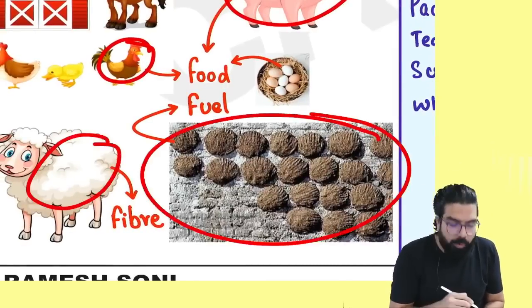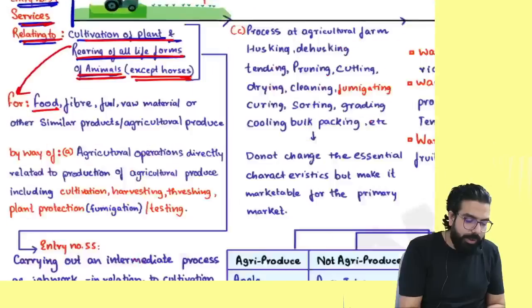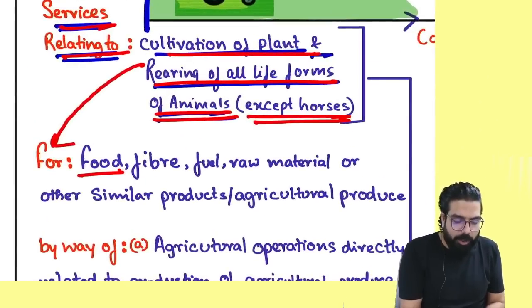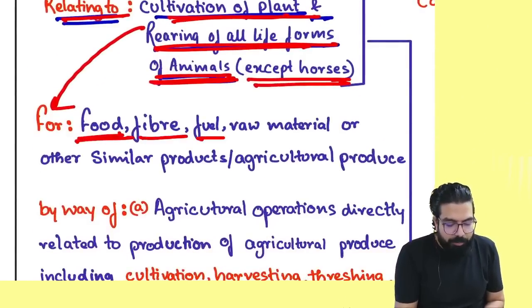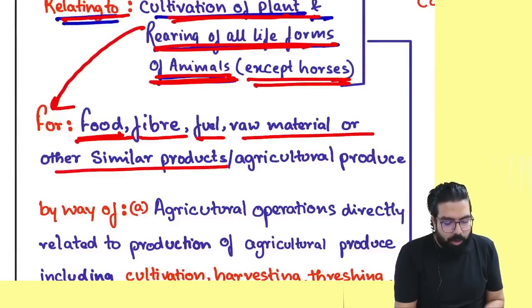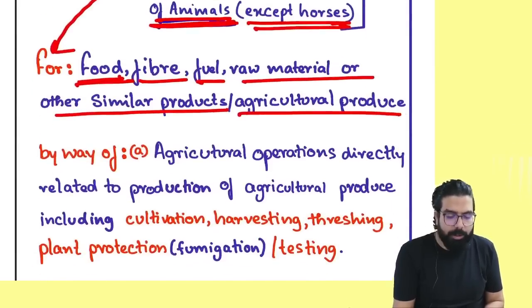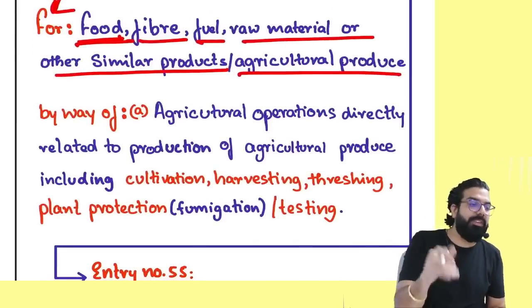This cow dung is for what? Fuel. And that is what they are telling. If cultivation of plant and rearing of life form of animal is done for what? Food, fiber, fuel, raw material or any other similar product or agricultural produce, remember the services which are taken will